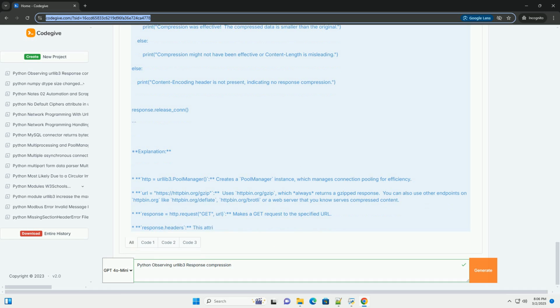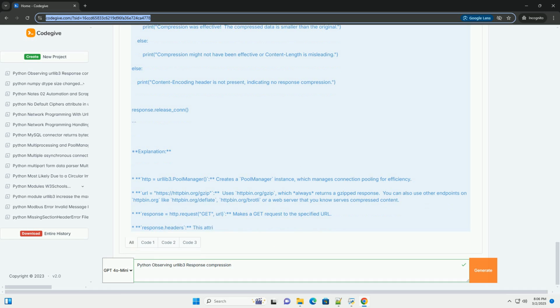Disabling/forcing compression. While urllib3 handles compression automatically by default, you can control this behavior. Disabling compression: to disable compression, set the Accept-Encoding header to an empty string. Important: even if you disable compression on the client side using Accept-Encoding, some servers might still compress the